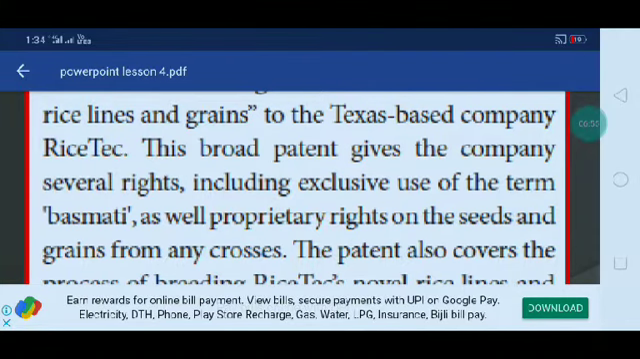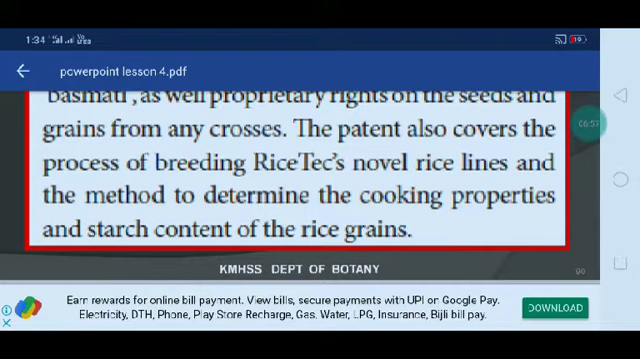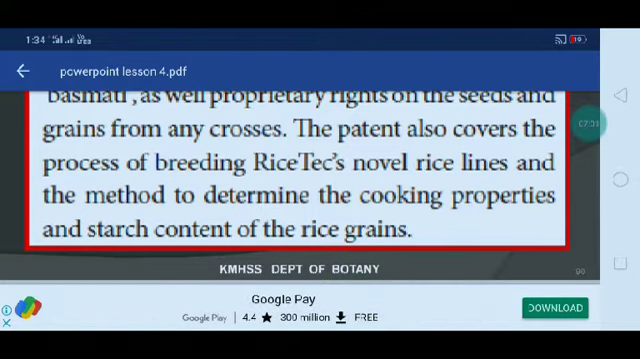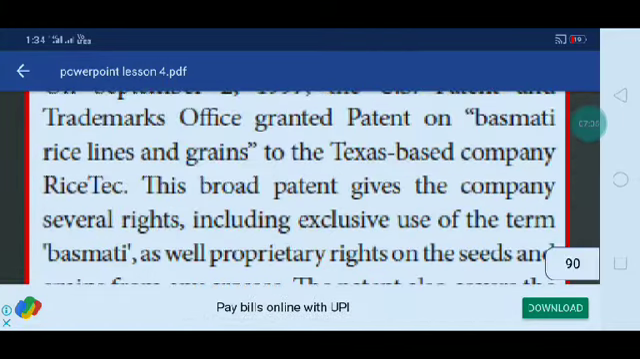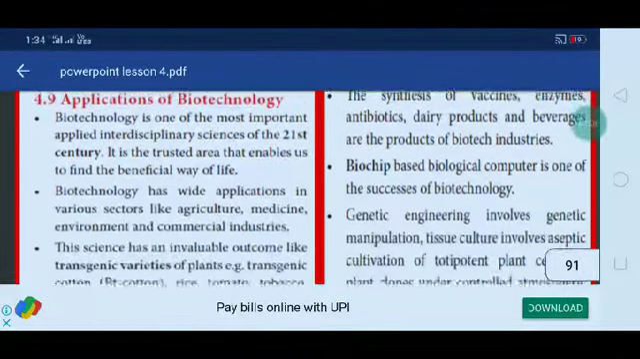The patent also covers the process of breeding Ricetech's novel rice lines and the method to determine the cooking properties and starch content of the rice grain. That is called the basmati rice patent. The next one is